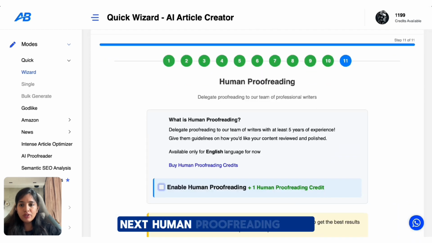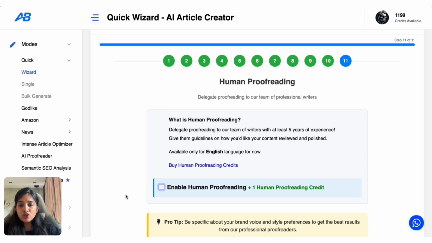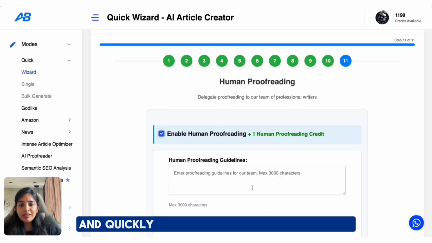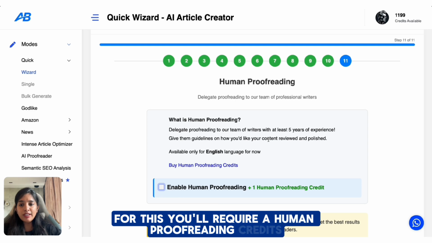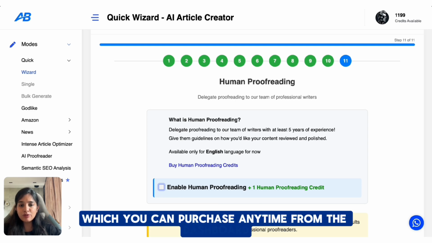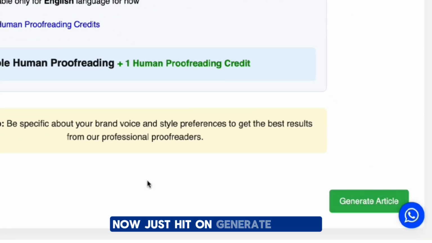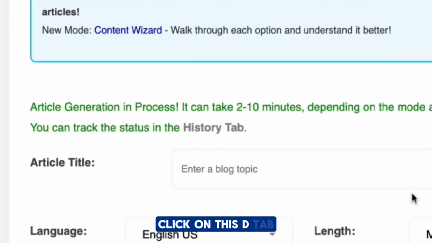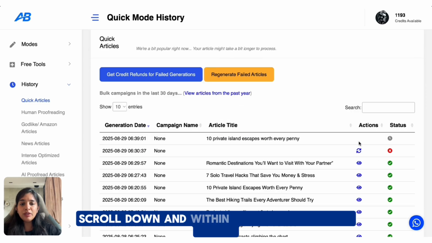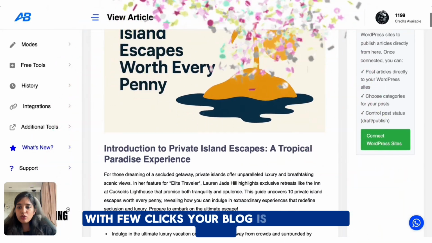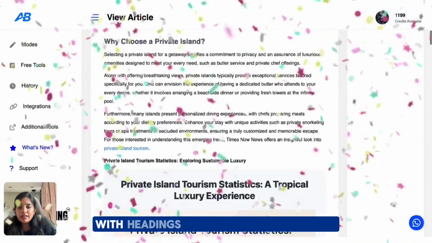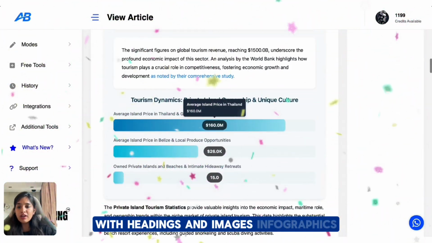Next, human proofreading. Now, if you want a real human editor to double check everything, just enable this and quickly leave a guideline here for them. For this, you'll require human proofreading credits, which you can purchase anytime from the dashboard. Now just hit Generate Article, click on this tab, scroll down, and within minutes you'll get a view-like icon here. Click on that. With a few clicks, your blog is going to be ready with headings, images, and infographics.